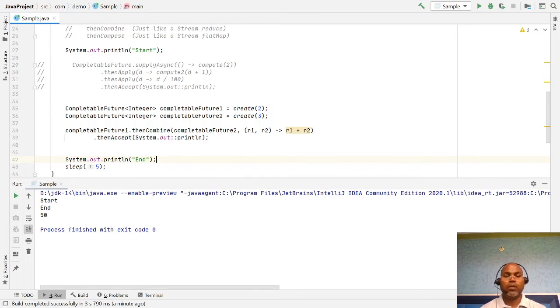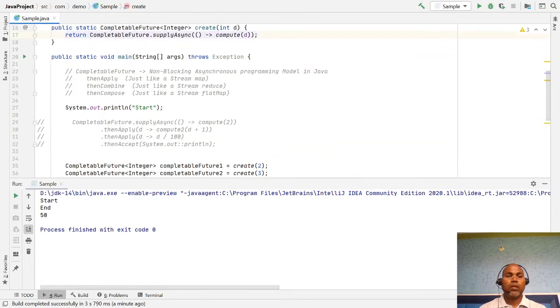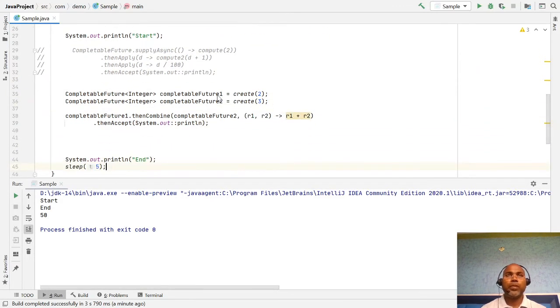So this is how you use thenCombine. Whenever you want to combine the result of two completable futures, then you can use thenCombine. And then the other method is thenCompose. thenCompose is just like flatMap in the case of the stream API. What is flatMap? Map is used to transform one object to another object. Flat map is used when we have a map of the stream value, and we don't want the stream but want the flat value. So generally we use flatMap.